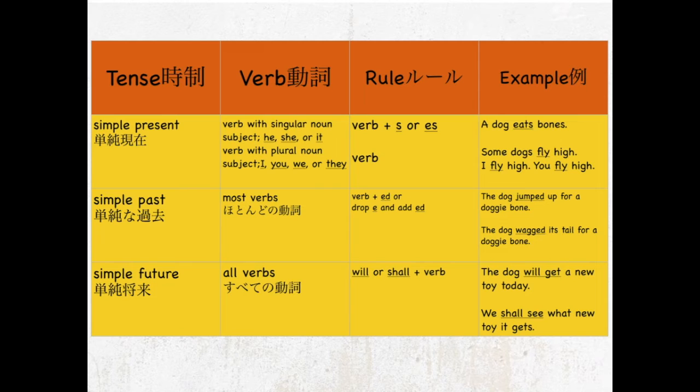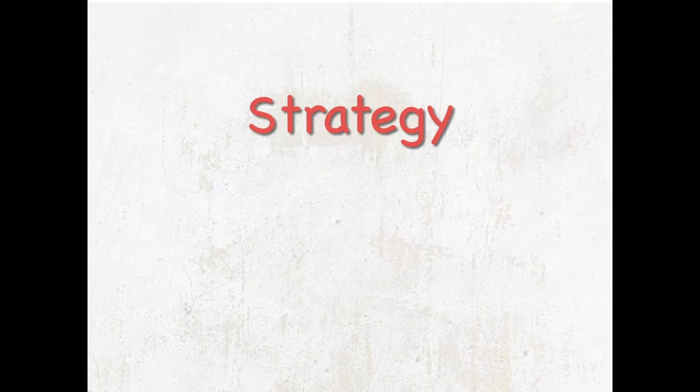So simple present, verb with singular noun subject he, she, or it, usually takes an S or ES. And then verb with plural noun subject I, you, we, or they, just stays the same. It doesn't take an S or ES. Simple past, most verbs, verb plus ED, or you drop the E and add ED. Simple future, all verbs, will or shall plus verb. So, let's move on. Strategy time.